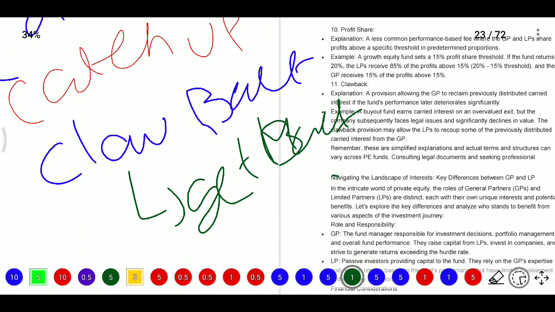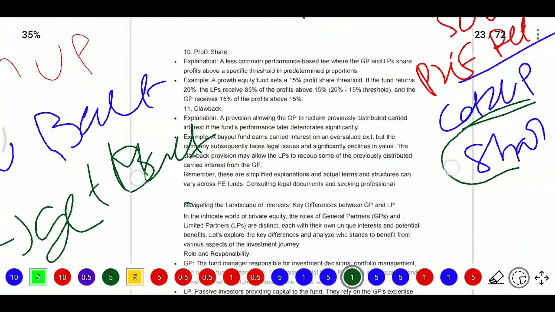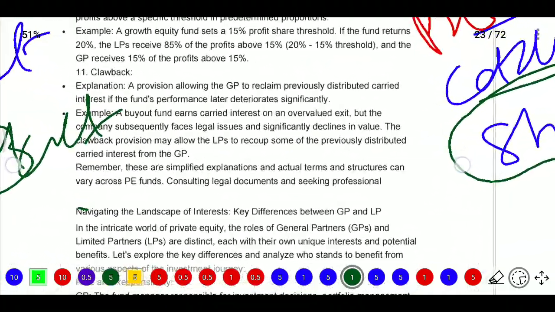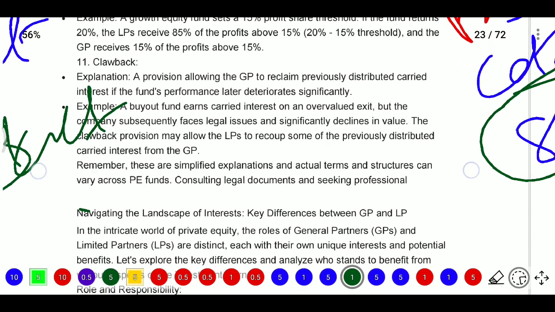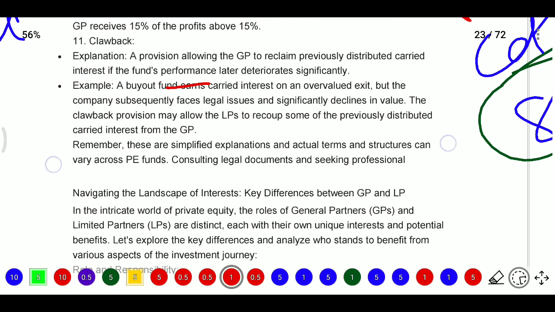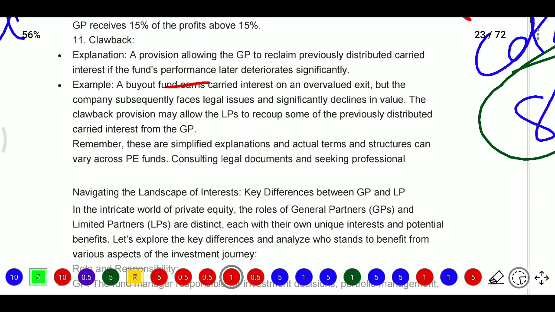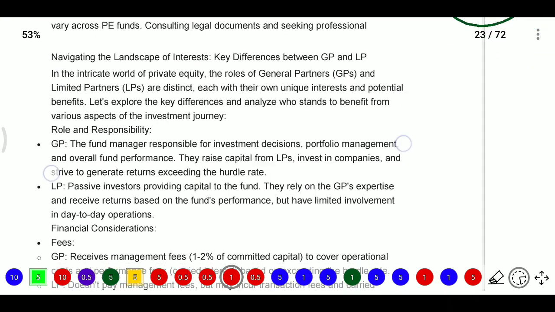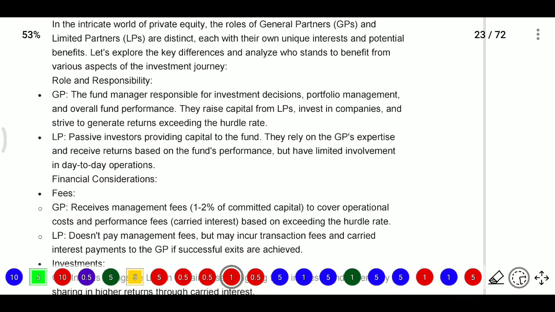For example, the fund house paid more to the general partner, and now it will recall it back from that person, reclaiming previously distributed carried interest if the fund performance later deteriorates significantly. For example, a buyout fund earned carried interest on an overvalued exit, but the company subsequently faces legal issues and its value declines significantly. Now, the clawback provision may allow the limited partner to recoup some previously distributed carried interest from the general partner. It relates to private equity.